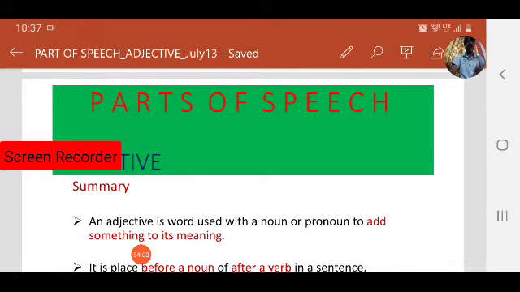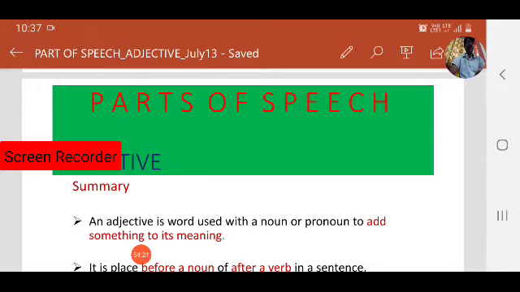As part of the series of lectures on parts of speech, today we focused on adjectives. What is an adjective? An adjective is a word used with a noun or pronoun to add something to its meaning.